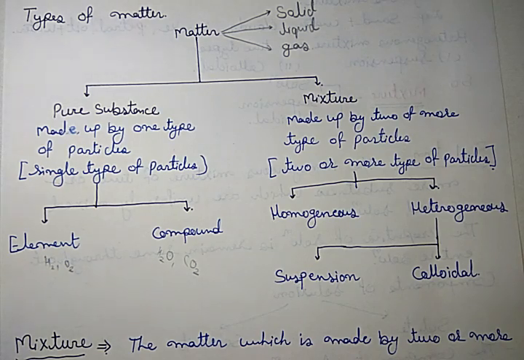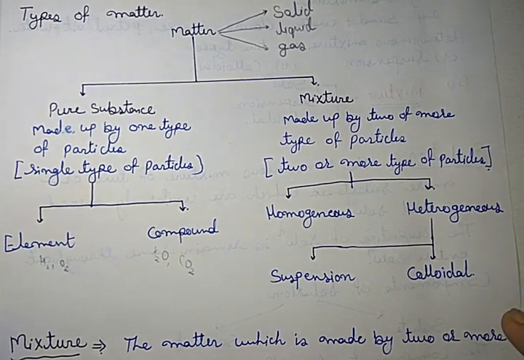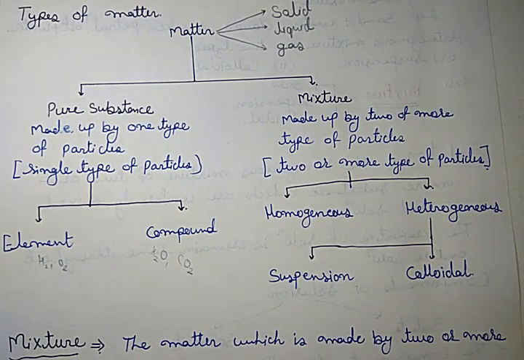After dissolving the sugar, you cannot identify where the sugar is and where the water is. Heterogeneous means the components of the mixture are non-uniform, that means there is a separation boundary, like sand and water. After mixing sand in water, you can easily identify where the sand is and where the water is.